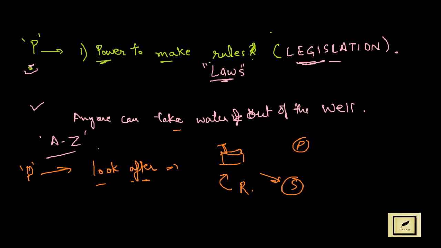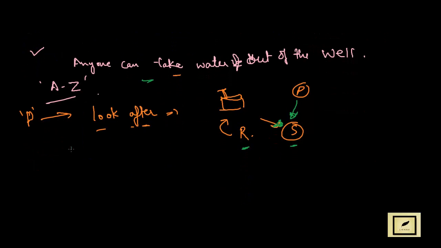In that case, P will come and say, okay S, just hear this: I have made a rule and you have to follow it, and as everyone can take water out of this well, R is entitled to take water out of this well. So P is coming and working out this particular rule, and working out this rule is called execution.